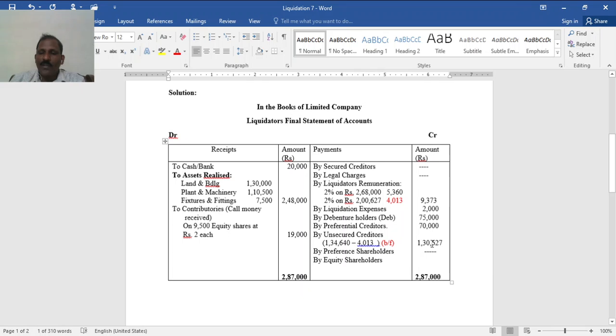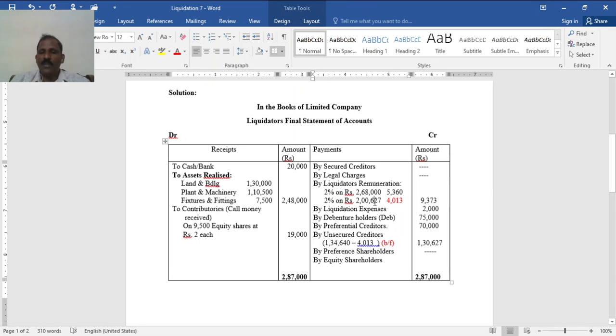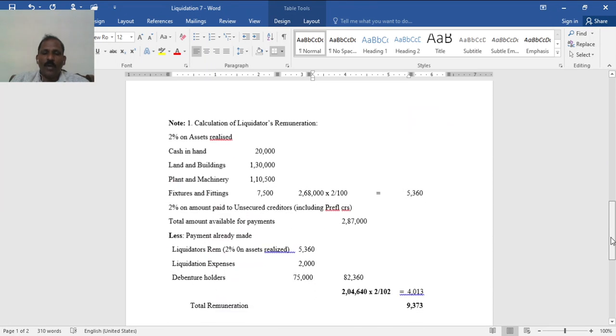Out of 2,04,640, 70,000 already made. So now payable to unsecured creditors 2,04,640 minus 4,013, which is 2,00,627. Now you can calculate like this: 1,30,627 plus 70,000. Of which 2%. See, you have to separate the 70,000 after the calculation, because the total includes 70,000. So this is all about this problem, the solution of the problem.